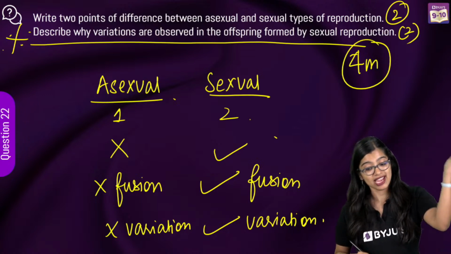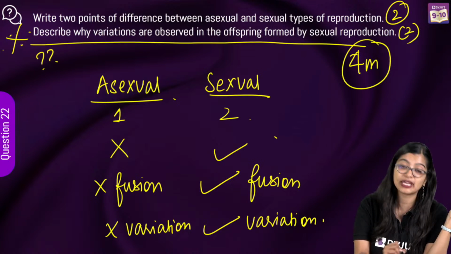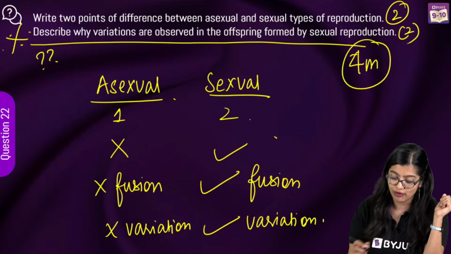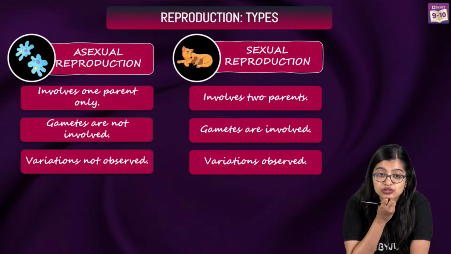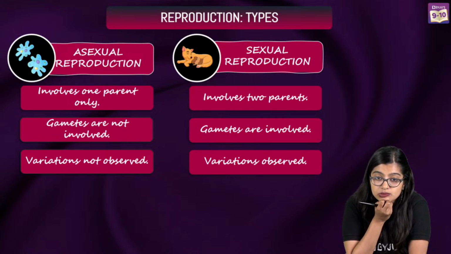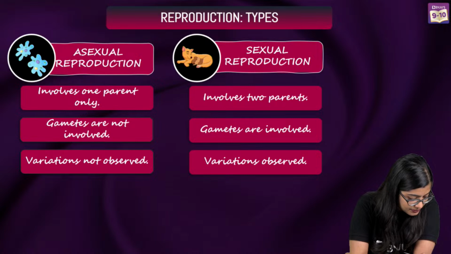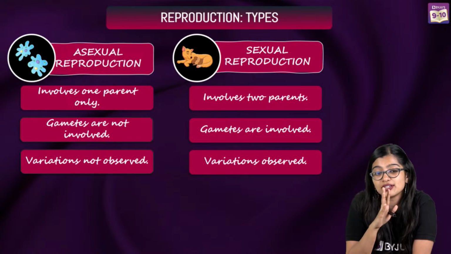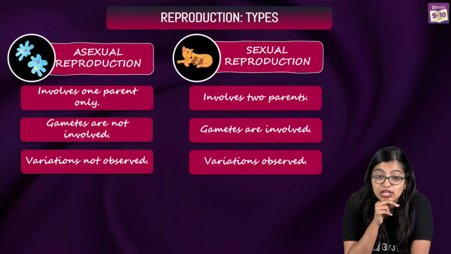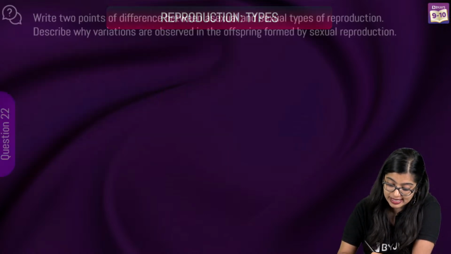Now describe why variations are observed in the offspring formed by sexual reproduction. Now why is it forming is what you have to tell me the answer to. Why is it formed? Yes, why are variations formed? Everyone in the chat, I'm waiting for your answer. Why are variations formed? This is very easy. We have already given an answer to this when we were doing this. No, why are variations due to DNA copying error, okay. But we are talking about why that happens in sexual reproduction.